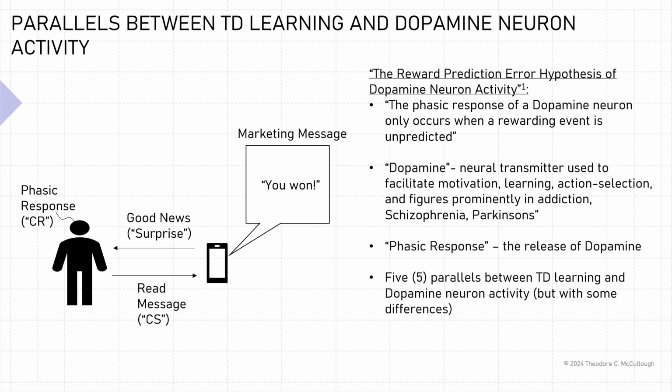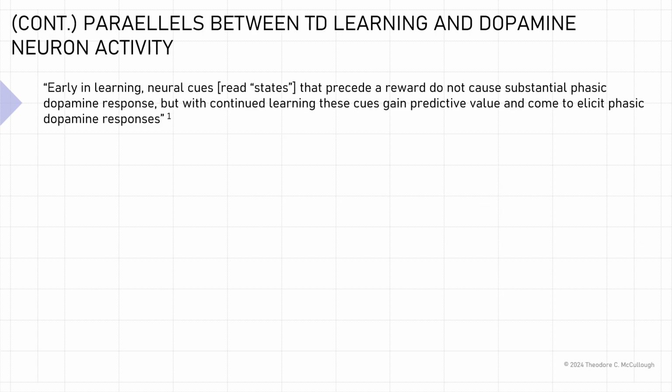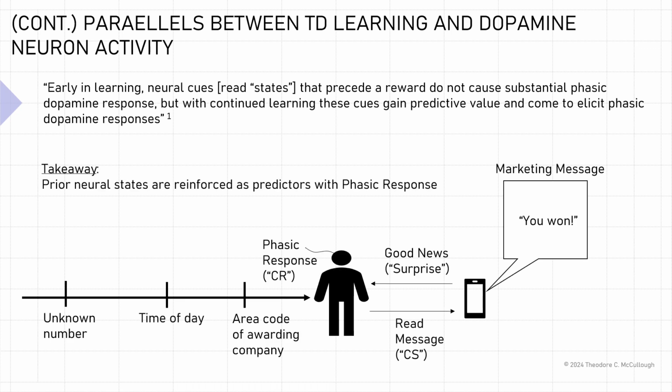And finally, in the Sutton text, they cite 5 parallels between TD learning and dopamine neuron activity, but there are some differences. So one parallel between TD learning and dopamine neuron activity is cited in the following passage. Early in learning, neural cues, that is states, that precede a reward do not cause substantial phasic dopamine response, but with continued learning, these cues gain predictive value and come to elicit phasic dopamine responses. So the takeaway here really is that prior neural states are reinforced as predictors with phasic response.